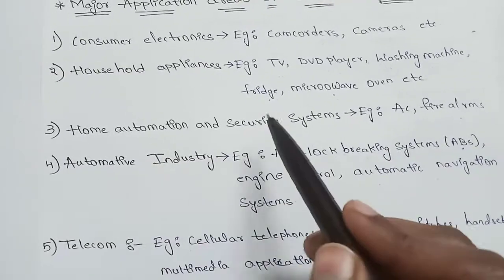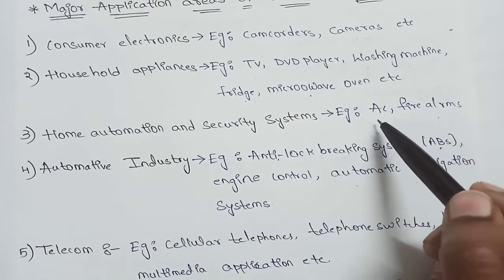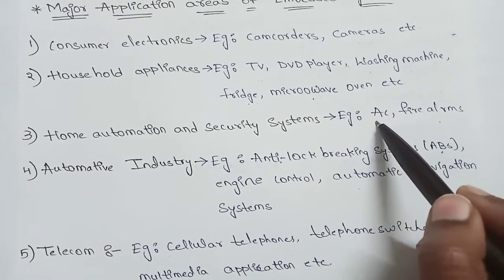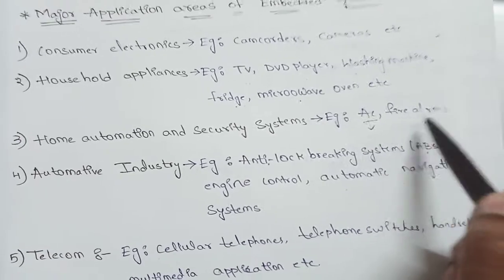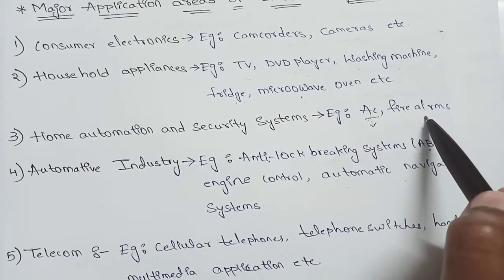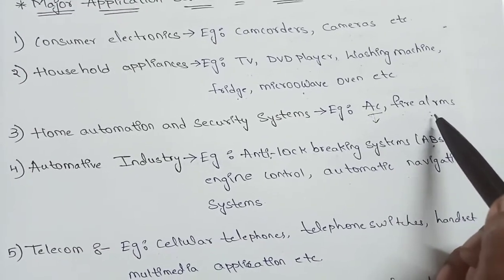Next, home automation and security alarms. Home automation is nothing but, comes under the AC, that is used for raising or decreasing the temperature. And fire alarms, it may be used in the industries or hospitals or in education institutes.